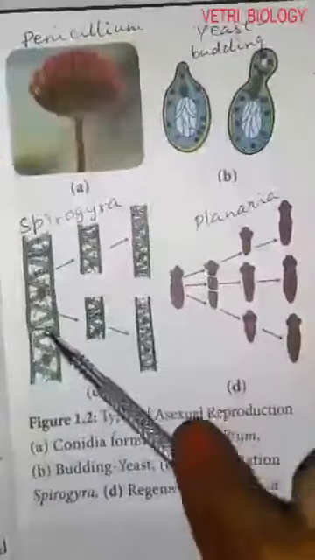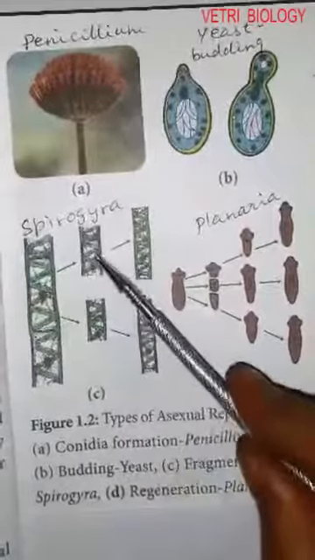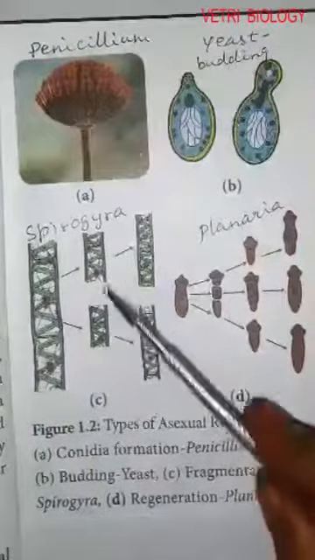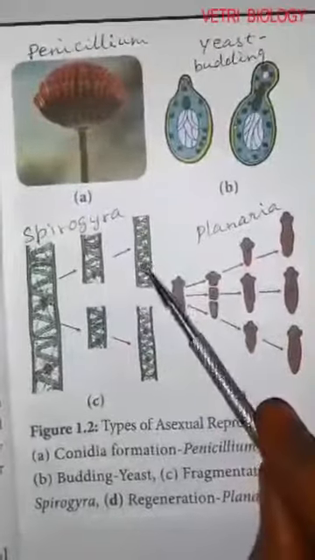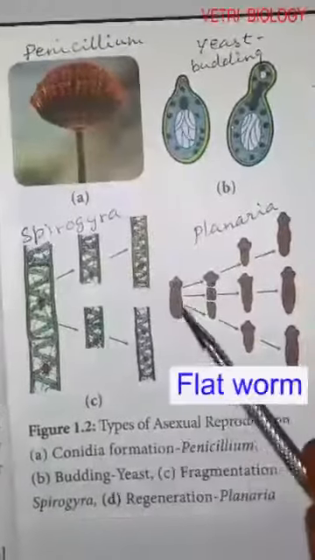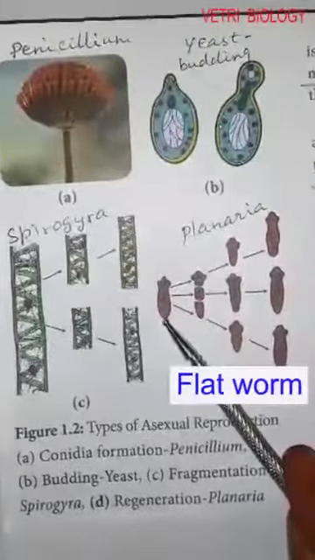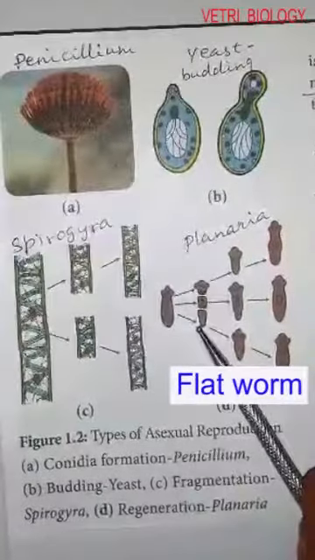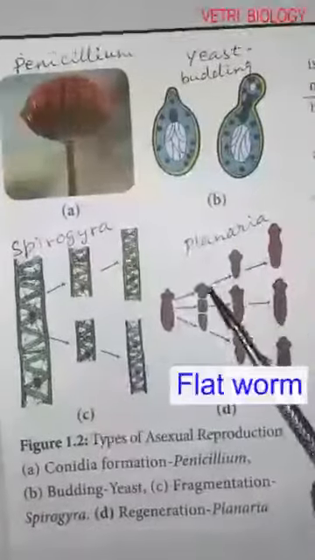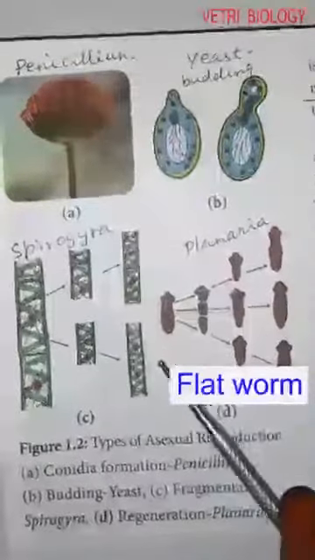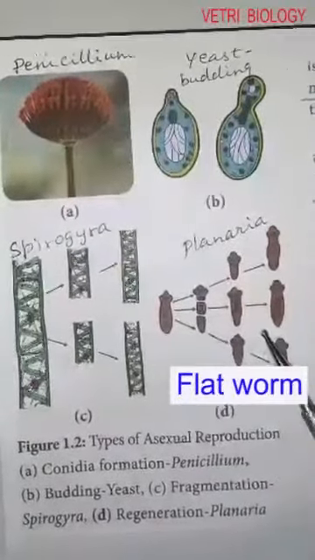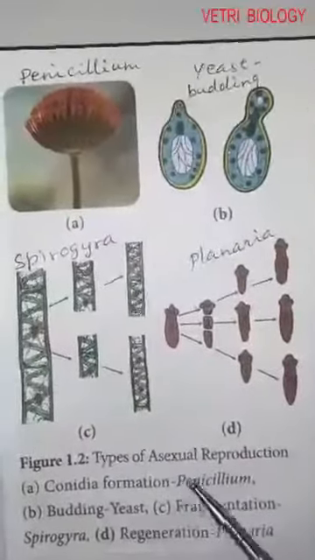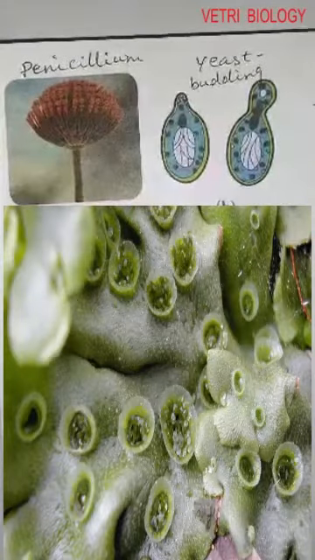This is Spirogyra. It is an alga. It splits into small fragments. Each fragment is developing into new individual. This is Planaria. It is a flatworm. Each broken part is regenerated into new individual. So, Planaria reproduces by regeneration. In Marchantia, gemma cups are formed. It is a bryophyte.